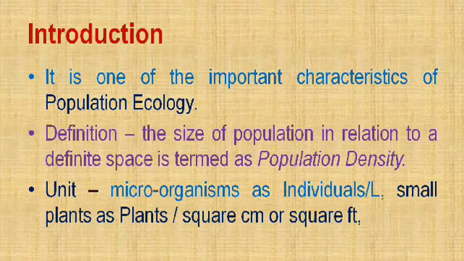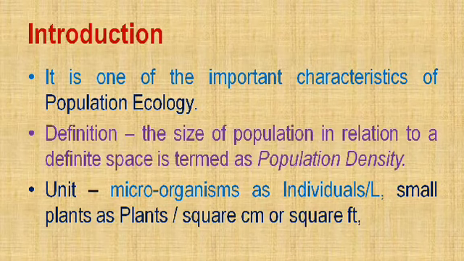If we are studying small size plants, their unit should be per centimeter square or per square foot. Say for example, small grasses or other plants. We can express their density in terms of square centimeter or square feet.